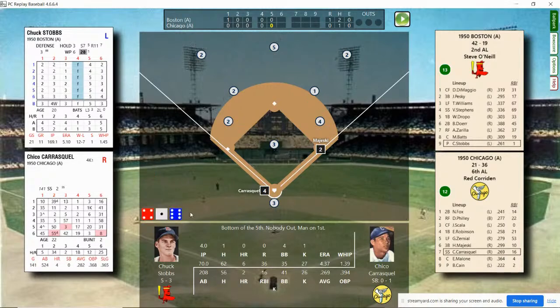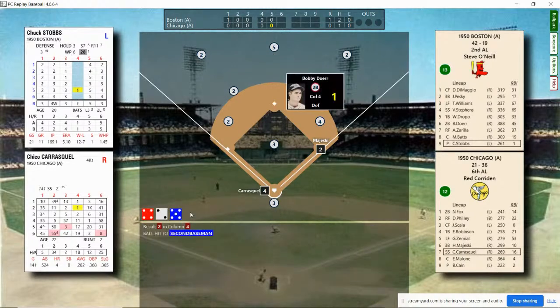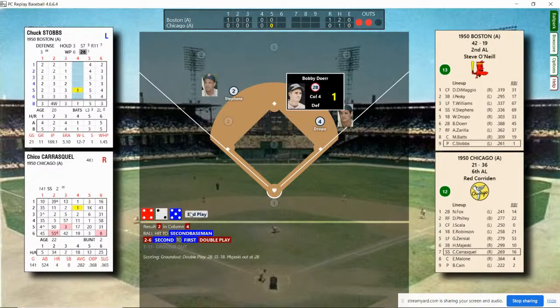Here's the pitch. And he's going to hit the ball to second. It's going to go to short, back to first for the double play. They turn their third double play of the game. The double play is the Red Sox friend in this game today. 2 outs, bases empty.